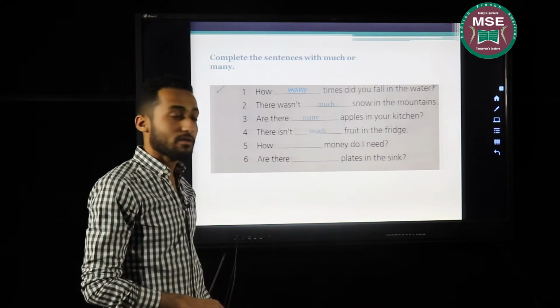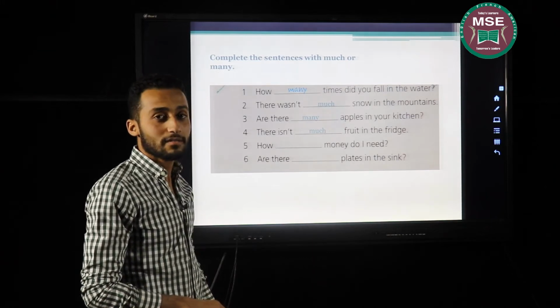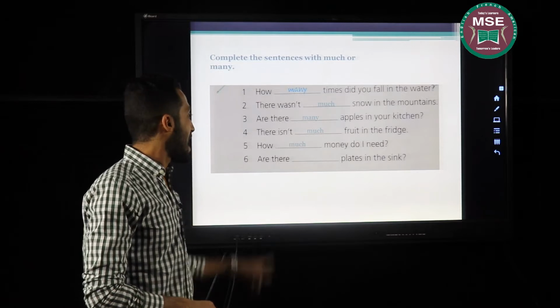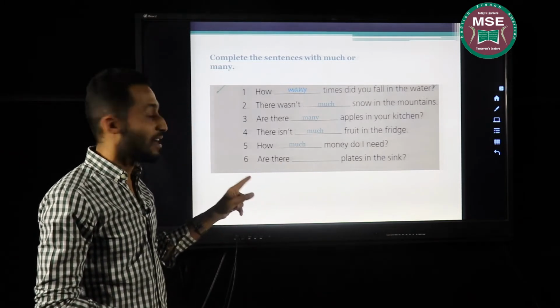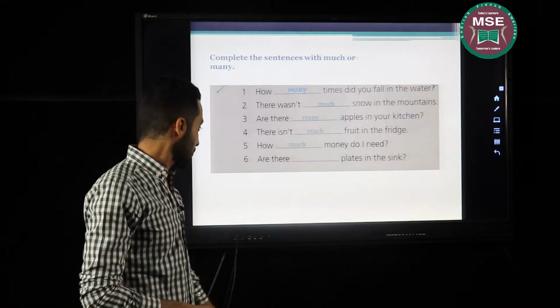The fifth question, how blank money do I need? Perfect. How much money do I need? Money is an uncountable noun, so I have to choose much.